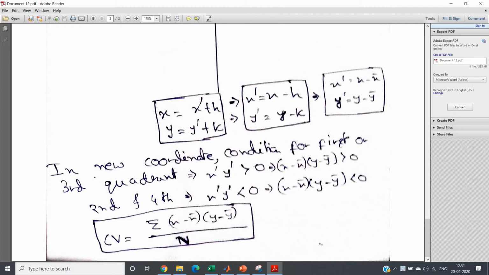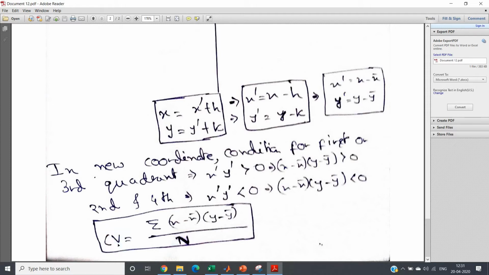So why do we use covariance? Covariance is used to predict whether one particular variable is related with another variable or not. Like with an increment in one particular variable, whether the other variable also increases or there is a reverse relationship between the two variables. That idea we can get from covariance.